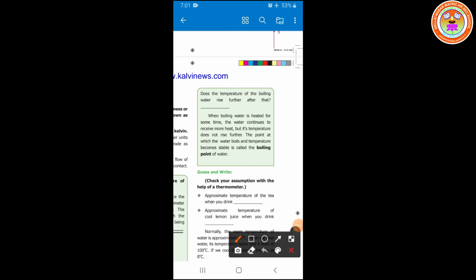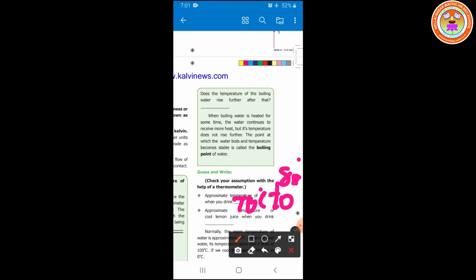What is the approximate temperature of the tea when you drink it? So what will the approximate temperature be? Near about 70 degrees Celsius to 80 degrees Celsius, students. So this is the temperature we are drinking.